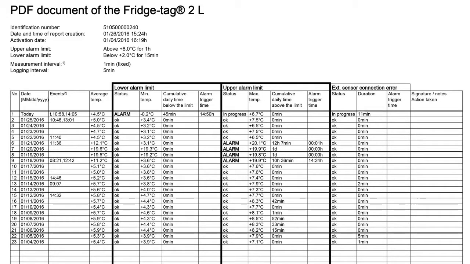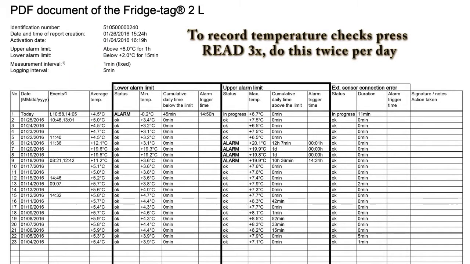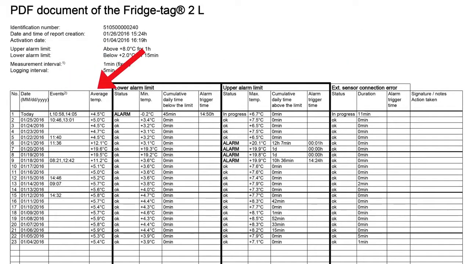Going from left to right, we see the current date. In the events column, we see actual times when the read button is pressed to check the high and low temperatures, and those must be checked twice a day. We also see the important column of average temperature, which in a refrigerator should be 5 degrees C or 41 degrees F. In a freezer, negative 18 degrees C or 5 degrees F.